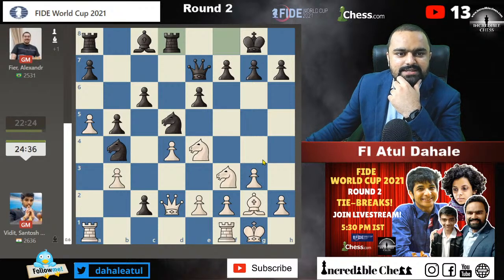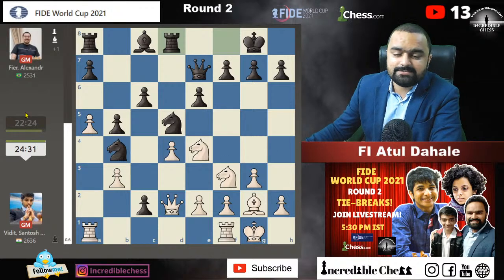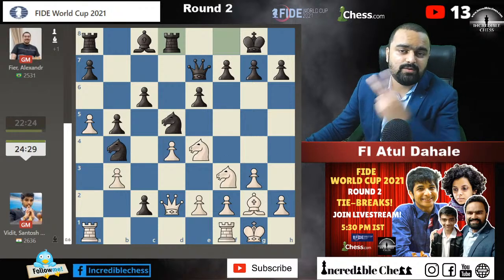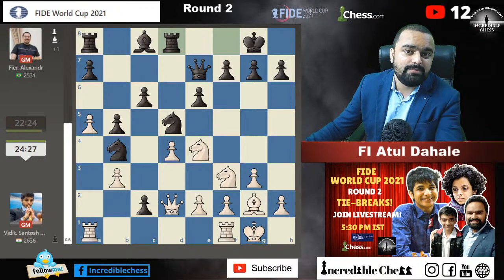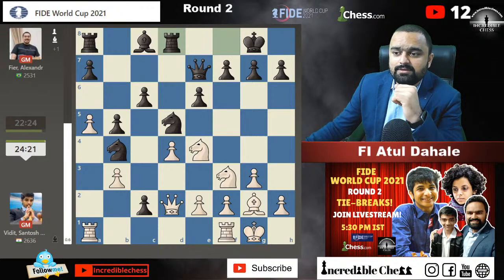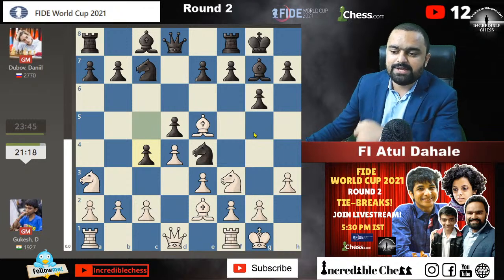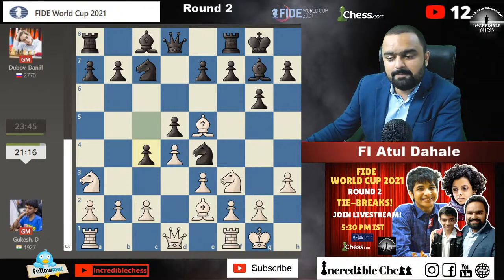What happens if this game also draws? Well, Ashutosh, if this game draws, then they will play in the Blitz. Two games will be there in Blitz, and then if both the Blitz games are also drawn, then they will go for the Armageddon.